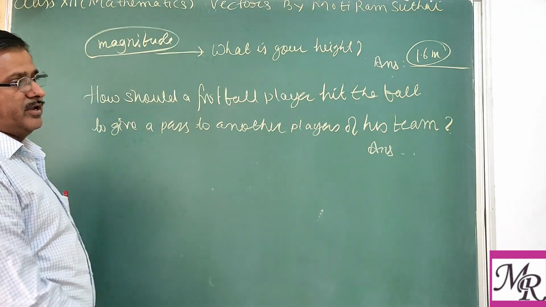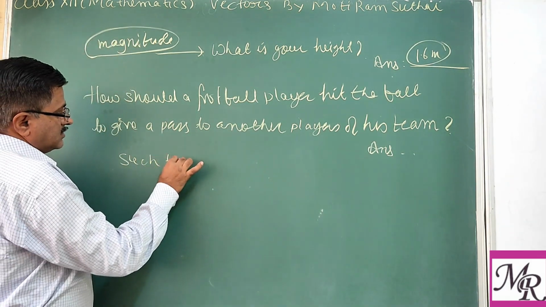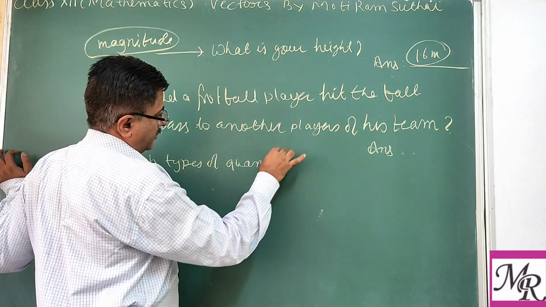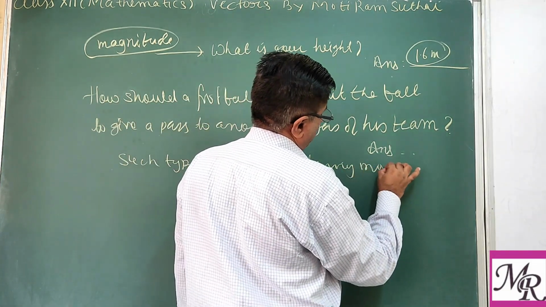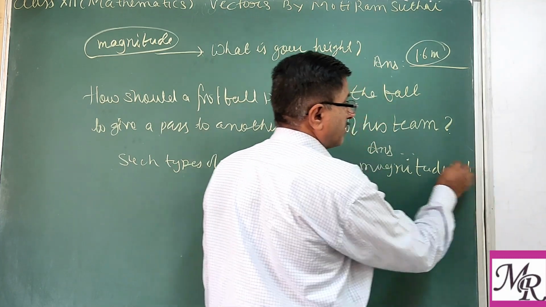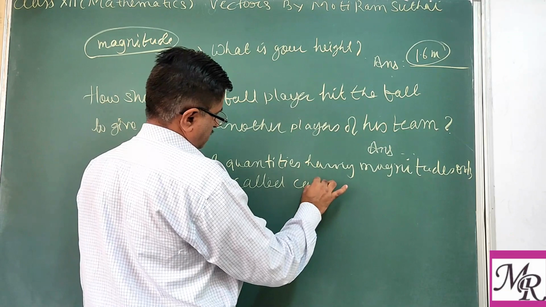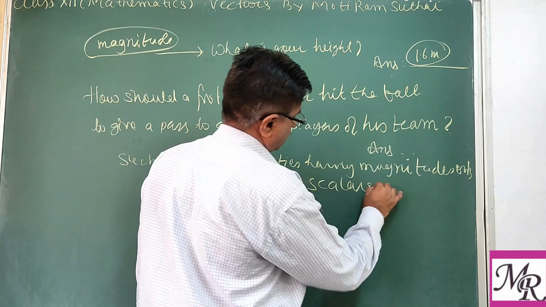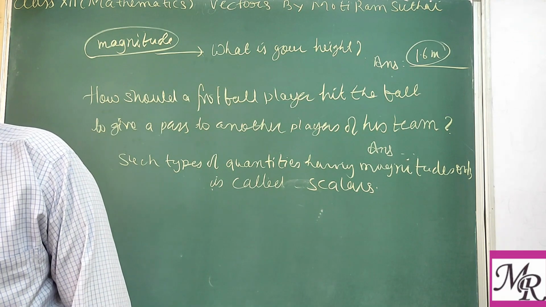Such quantities having magnitude only are called scalar. We call these scalar quantities because they have only magnitude.